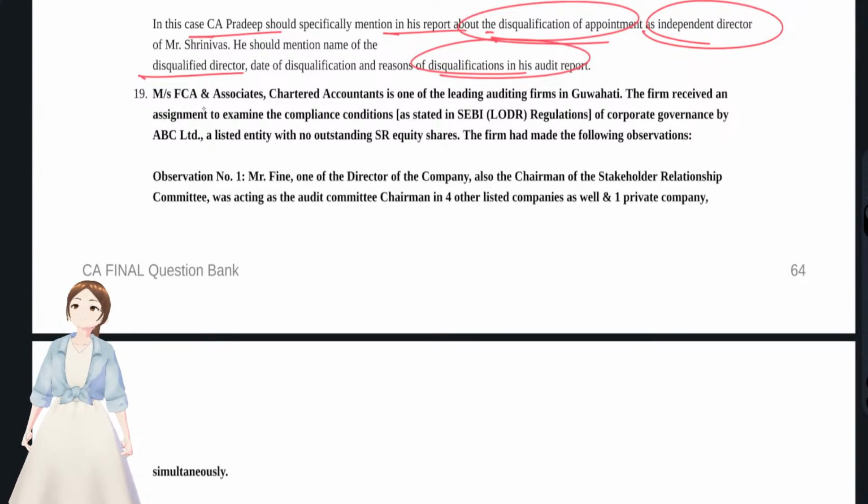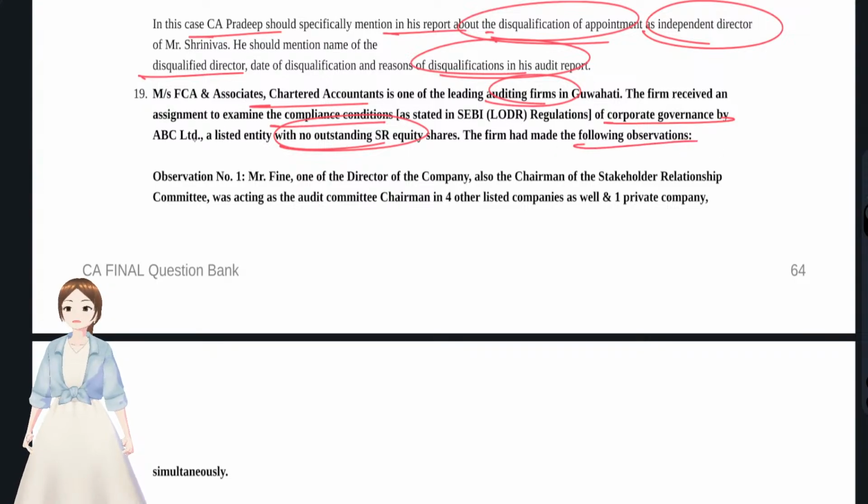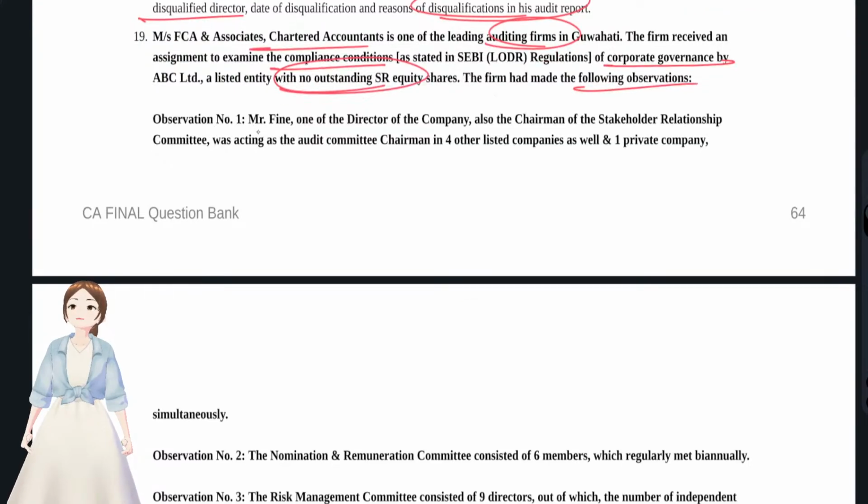And coming to the last question: M/s FCA and Associates, Chartered Accountants, is one of the leading audit firms in Guwahati. The firm received an assignment to examine the compliance conditions of corporate governance, LODR regulations, of a listed entity with no outstanding superior equity shares, and the firm had made the following observations. Observation number 1: Mr. F, one of the directors of the company, also the chairman of the stakeholder relationship committee, was acting as the audit committee chairman for 4 other listed entities.